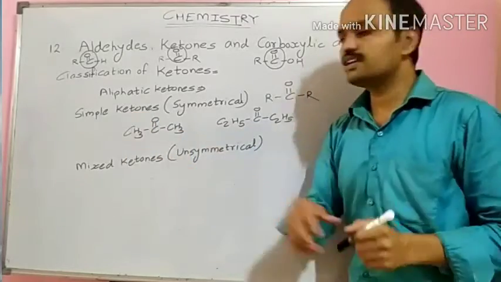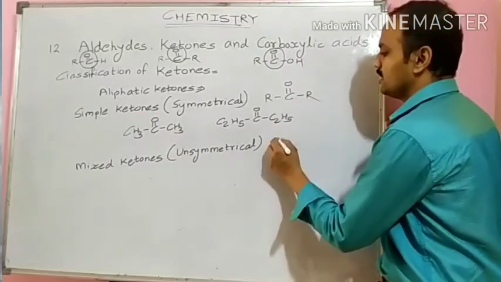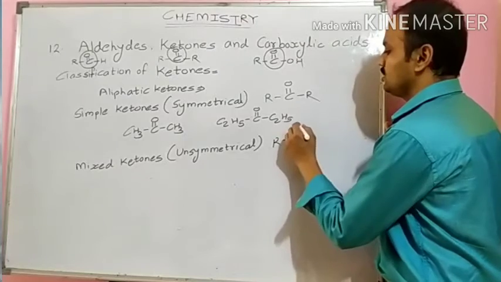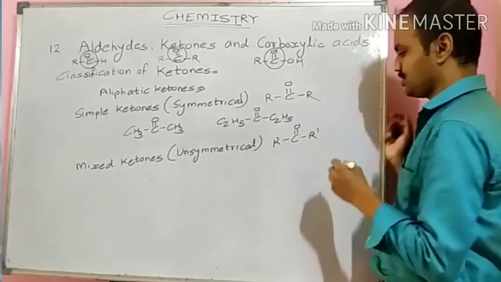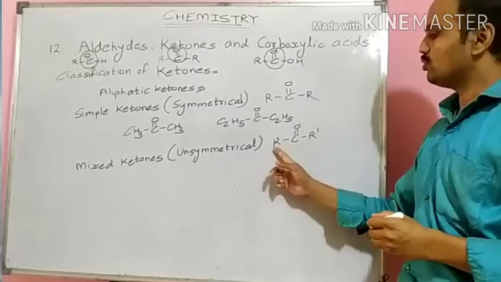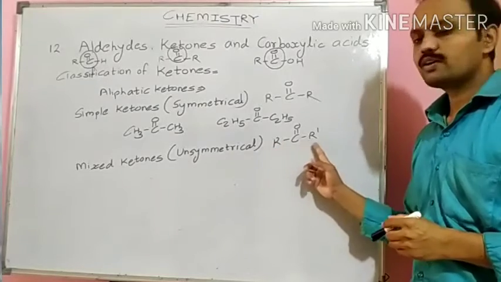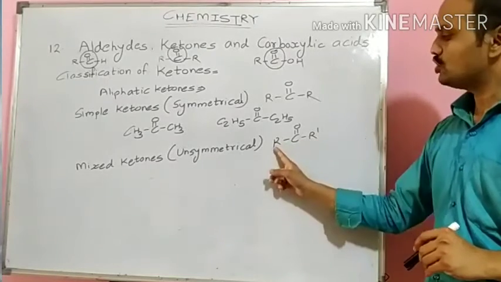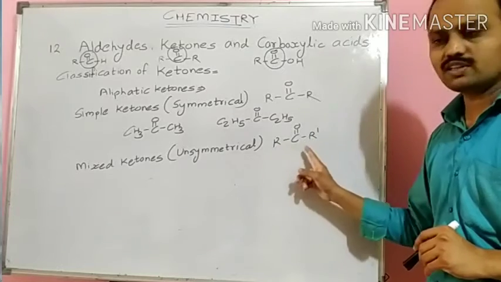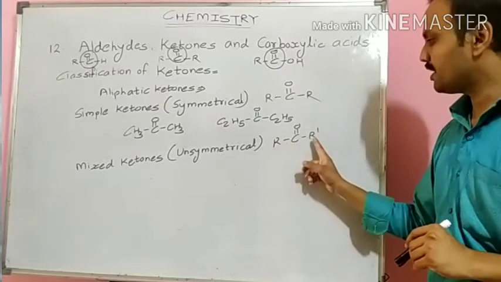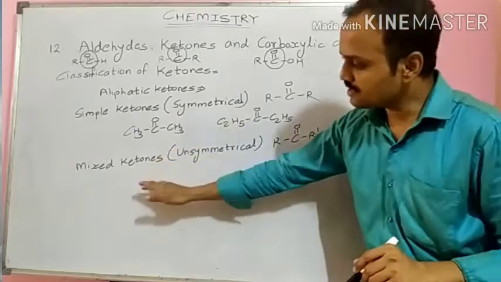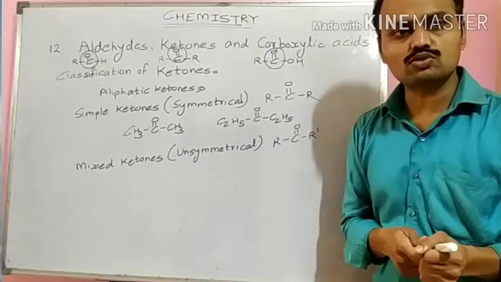In unsymmetrical ketones, there are two different alkyl groups attached on both sides of the carbonyl carbon. Means these two alkyl groups are different, therefore we have written R and R dash. Let us see examples of mixed ketones also.